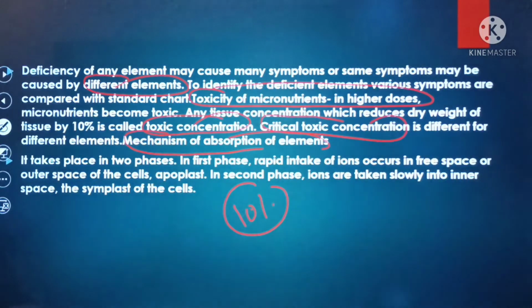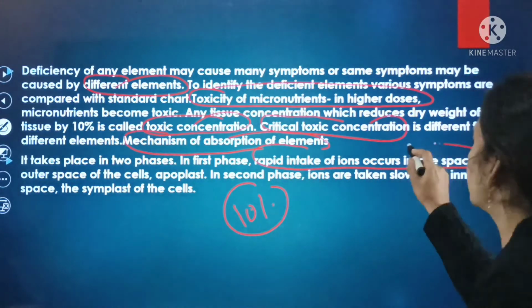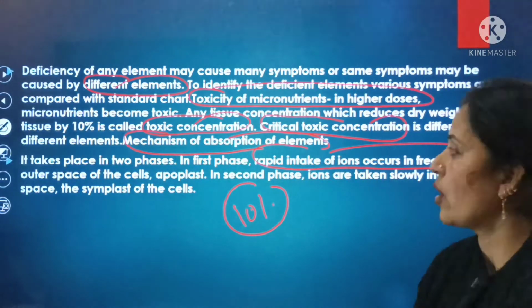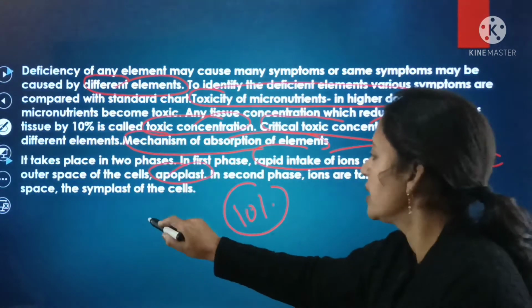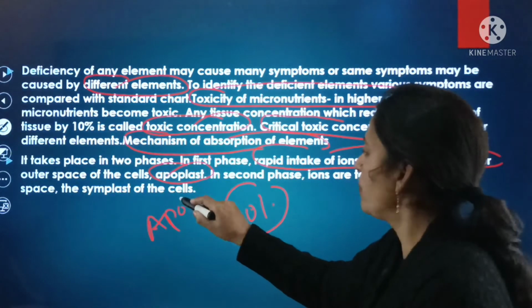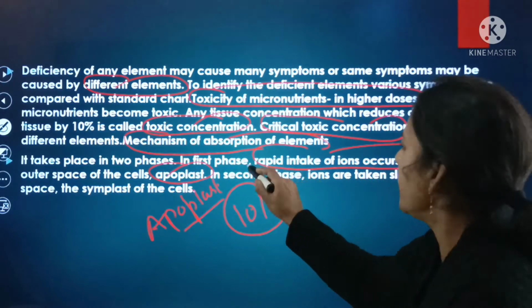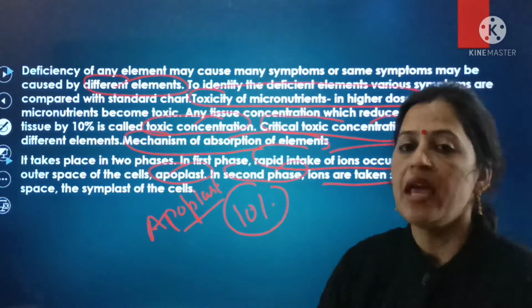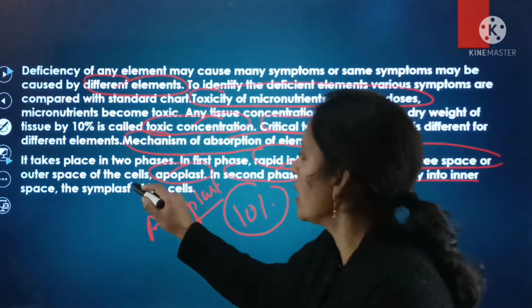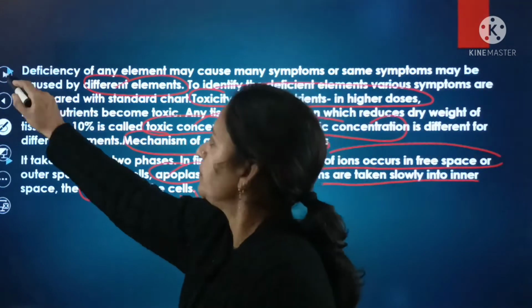इट टेक्स प्लेस इन टू फेजेस। One, in the first phase there is a rapid intake of the ions that occurs in the free space or outer space of the cell, and that process is known as apoplast. And in the second phase में क्या होगा, ions are taken slowly into the inner space and the process is known as symplast of the cell.